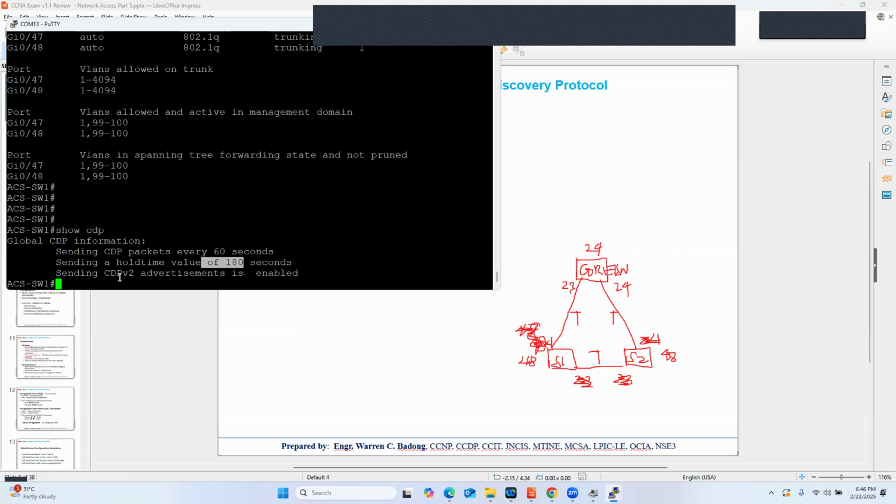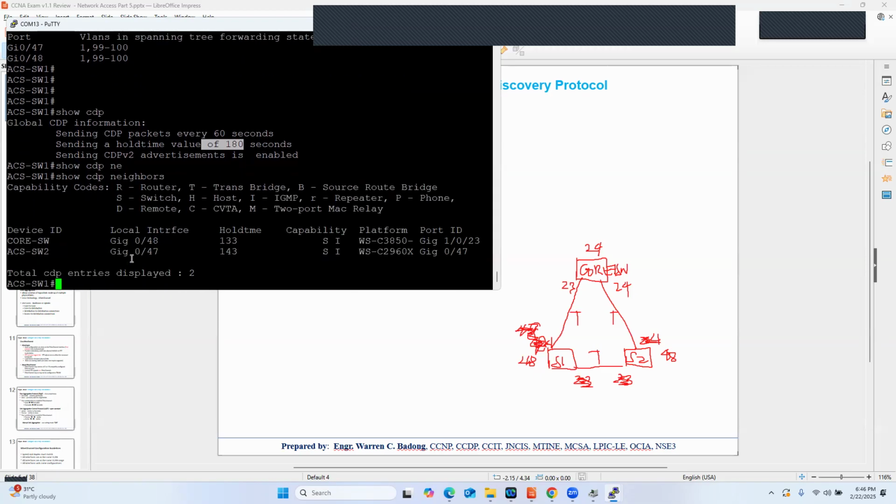So what does it mean? Meaning, switch 1 is sending a CDP packet every 60 seconds. And what information can be found in that packet? There is significant information that can be drawn from that packet. So let's see. Show CDP neighbor. This will give us the summary of neighbors.